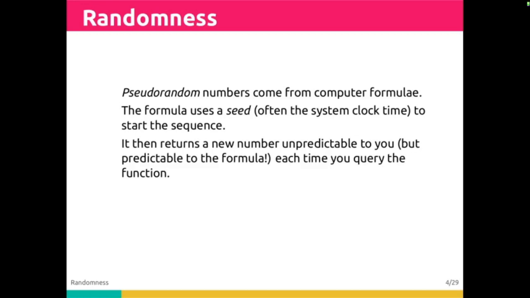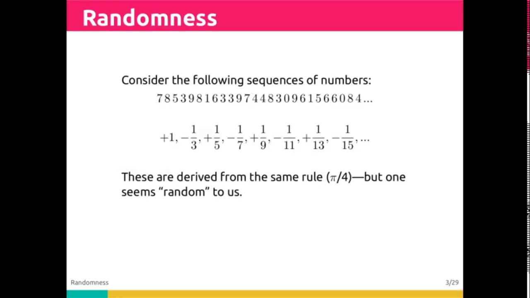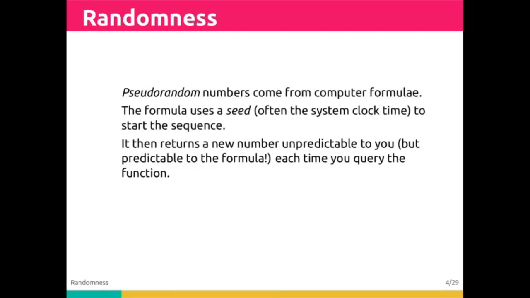Most of the time, a random number generator needs a starting value called the seed. This is like choosing a point in the sequence above from which to produce random numbers. If we look back at the pi/4 decimal expansion, the upper series here, if we were to start at, say, the fifth digit, we would start with 8, 1, 6, 3, 3, 9, which is still just as unpredictable to us as starting anywhere else in this sequence would be. A seed is like choosing one of those locations.